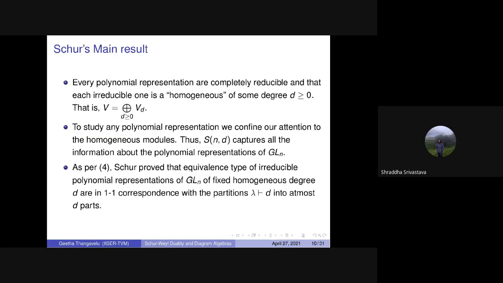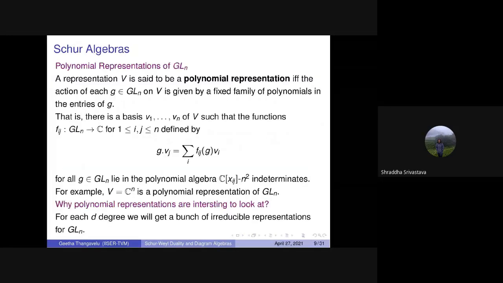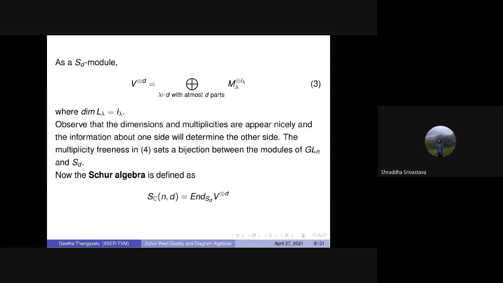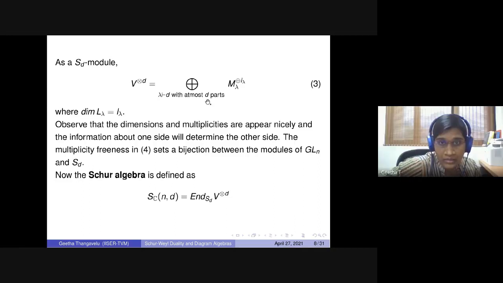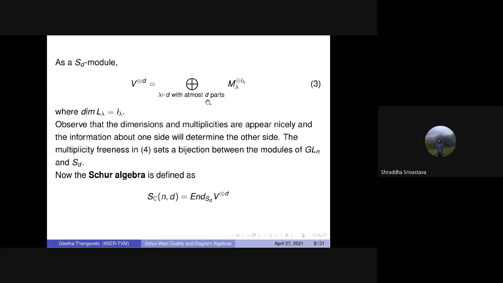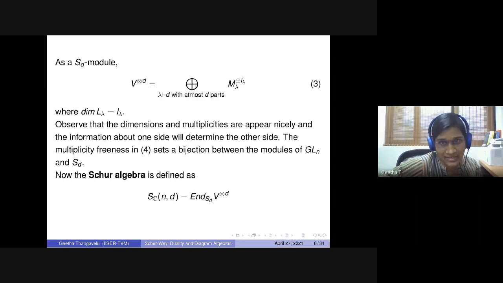May I ask a question? Yes. On slide number 8. Okay. In this decomposition, you have written lambda partition of D with at most D parts. Yeah. So this should be n parts. At most n parts. Because lambda is a partition of D, then you will have all the partitions of D. Yes, you're right. Okay. Thank you. Okay. Thank you. Thank you.